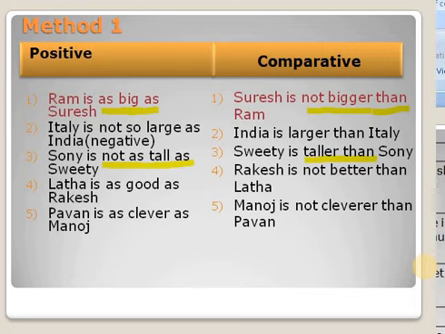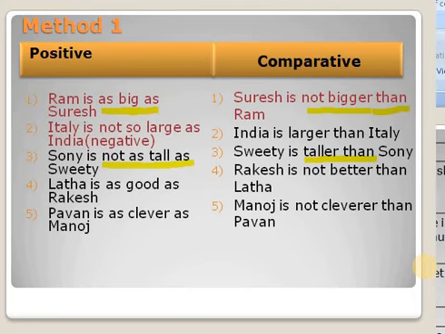When you change this into comparative, Suresh is not bigger than Ram. So remember the model, as plus adjective plus as. When you change into comparative, not plus adjective plus than. Okay, so this is the next negative model.